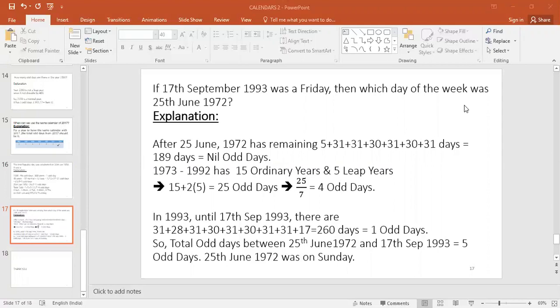So the total number of odd days is 5. So with the reference of Friday, 5 odd days: 0 means it's Friday, 6 means Saturday, 5 means Sunday.